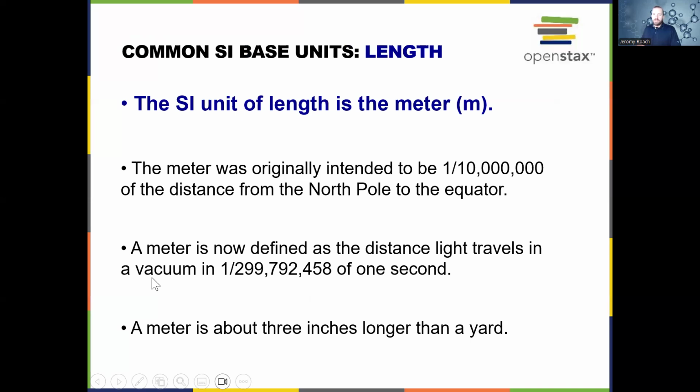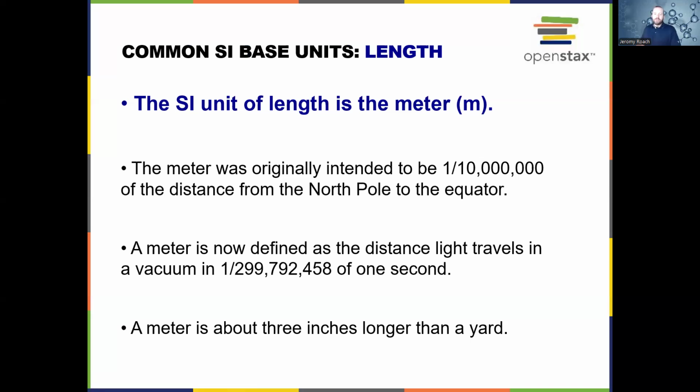The SI unit for length, again, is the meter, and this is just a brief overview of how we came to decide what a meter was. It was originally intended to be 1/10,000,000th of the distance from the North Pole to the equator. But now we define a meter as the distance that light travels in a vacuum in 1/299,792,458 of a second.